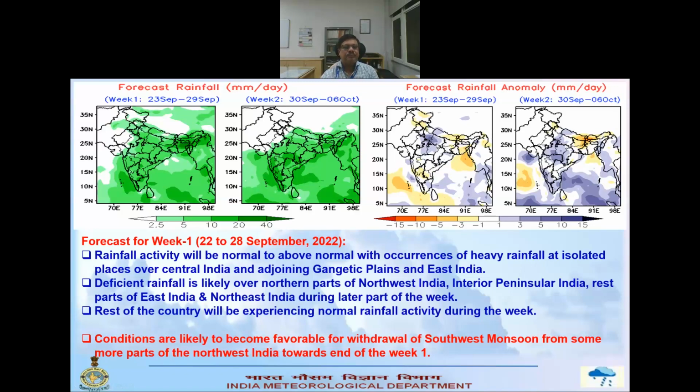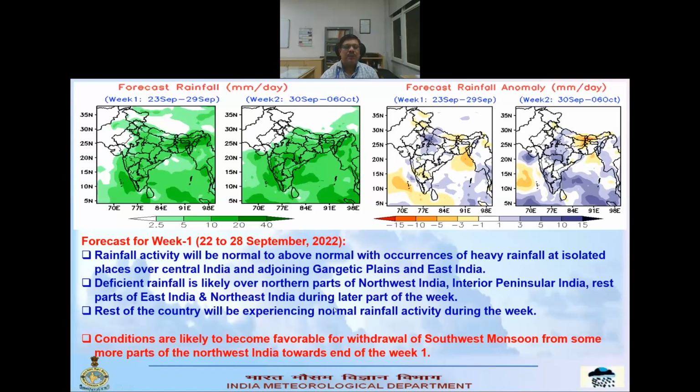There will certainly be some occurrences of heavy rainfall at isolated places, but deficient rainfall will be there over the northern parts of northwest India, and then the rest of East India and Northeast India will have deficient rainfall, and the interior part of peninsular India will also be deficient. Otherwise, the rest of the country will get normal rain.